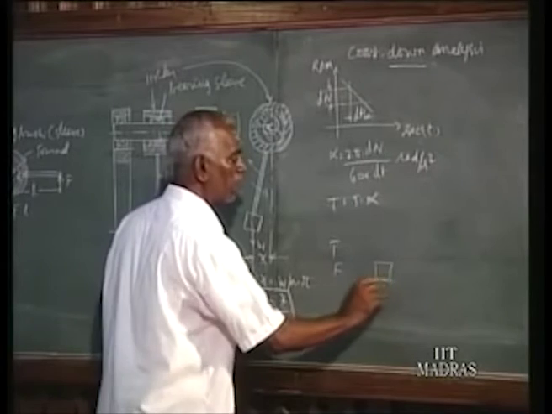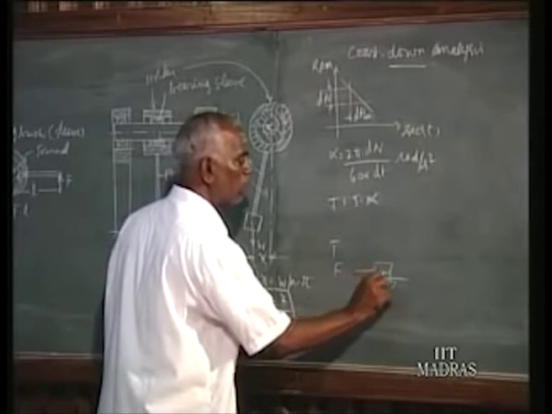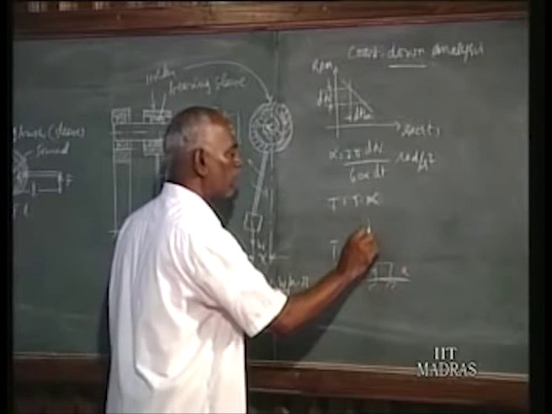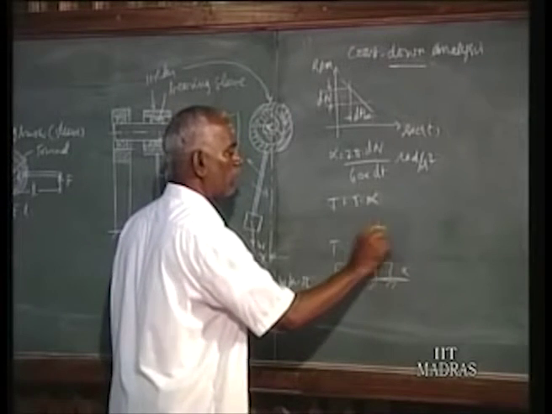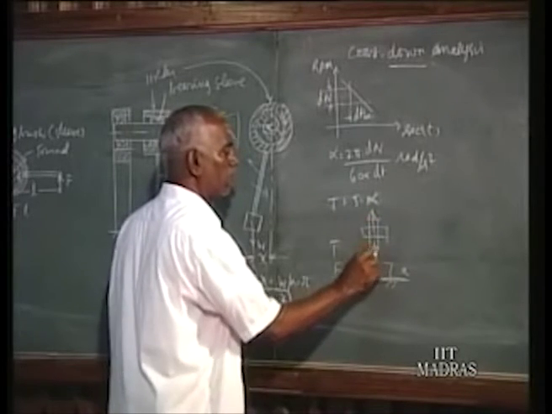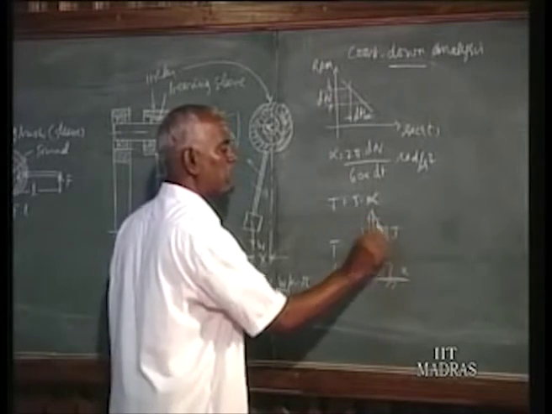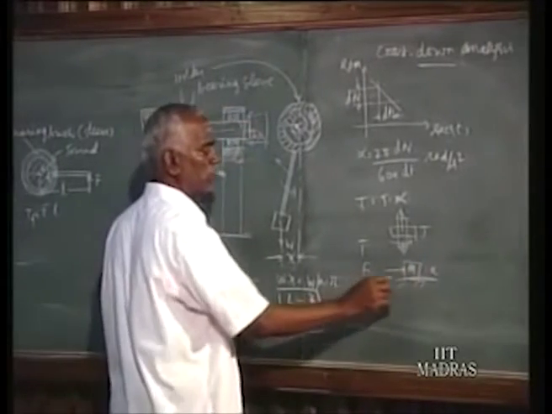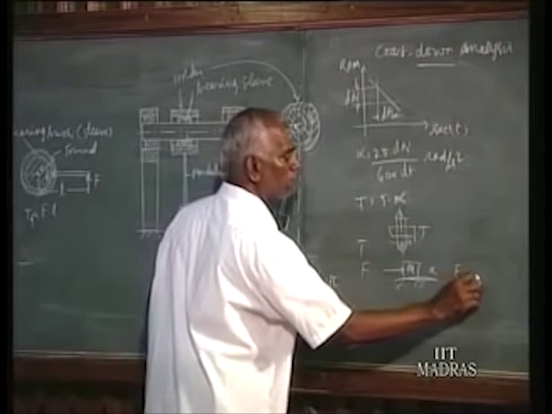When you apply a force on a body, the body moves along a linear line with an acceleration a.